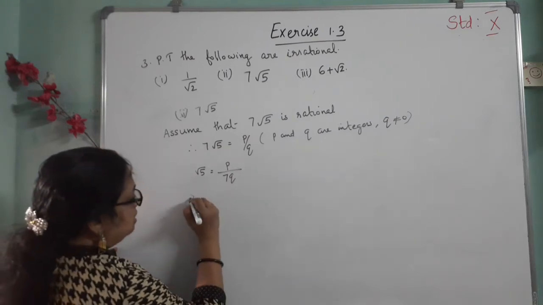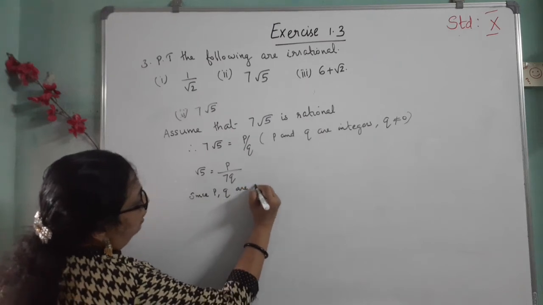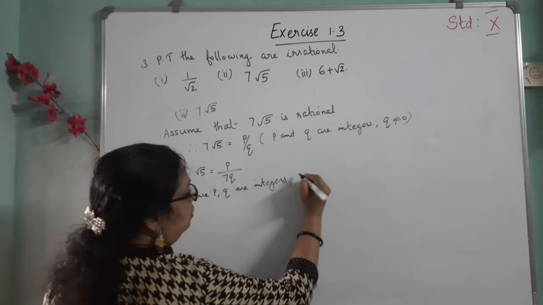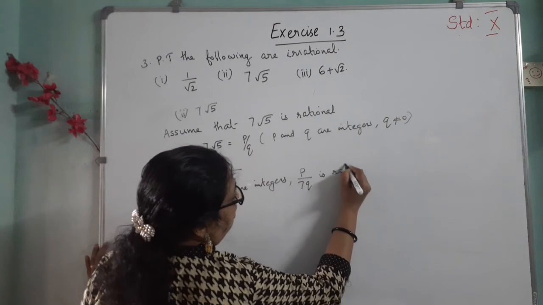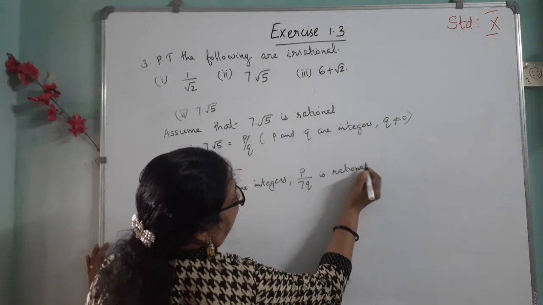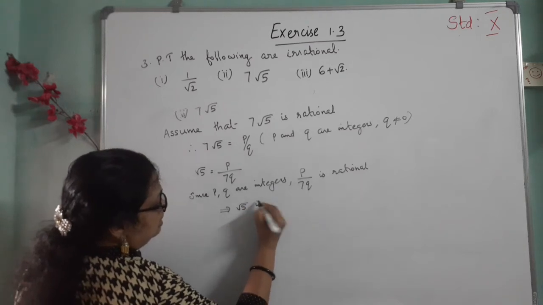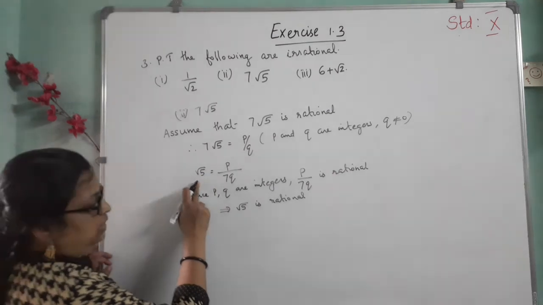Then since p, q are integers and 7 is also an integer, p by 7q is rational, which implies root 5 is rational.